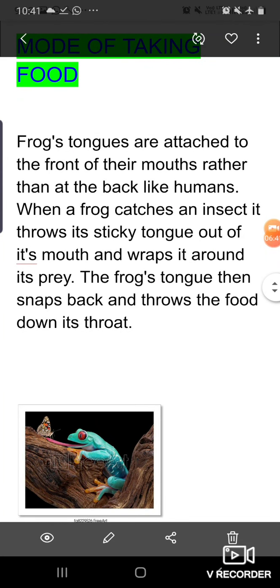So I think from the given animation, it should be clear how frog captures their prey.